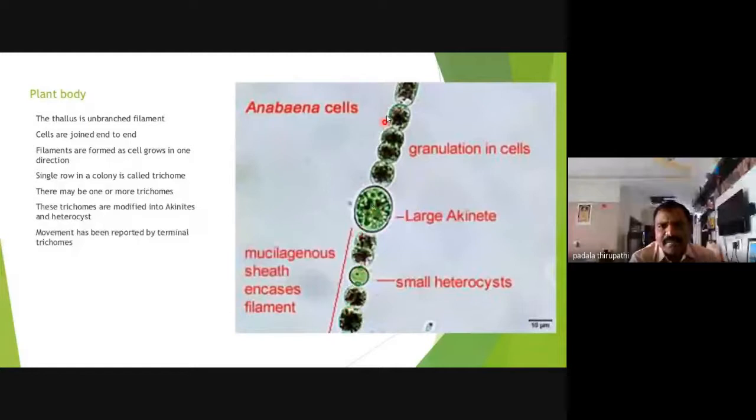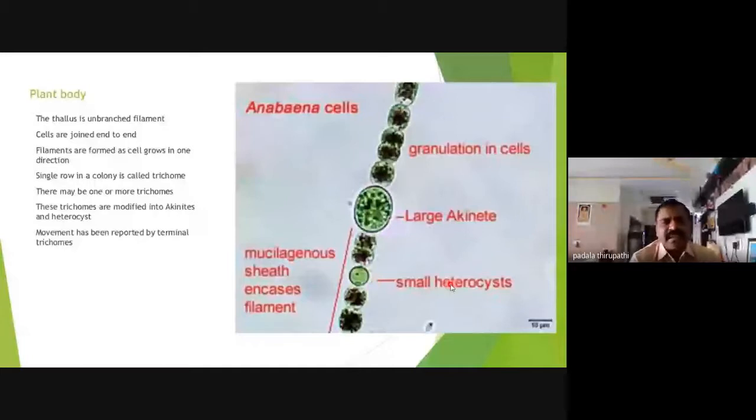The Anabaena filament contains heterocysts. This heterocyst is able to fix atmospheric nitrogen, converting the atmospheric nitrogen into usable form. The heterocyst contains polar nodules. Both poles contain nodules, present on both sides, and it is also observed among the vegetative cells.